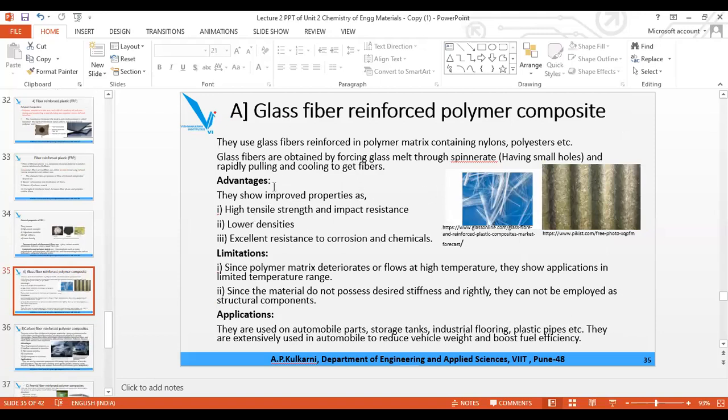Now, there are three types we have to study. Glass fiber reinforced polymer composite.